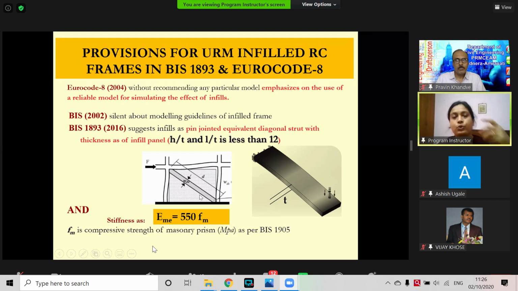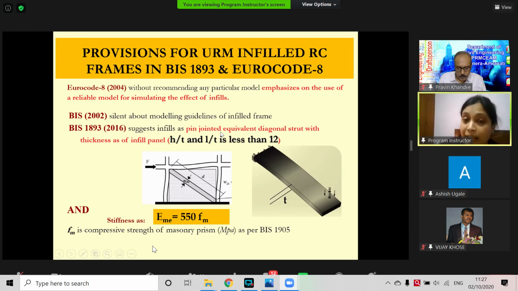As I showed in the beginning how infill acts, when there is lateral force, the deflection of the frame elements is different, and the frame elements are actually trying to push, and as a result the infill is applying force, and it is actually acting as a diagonal strut, which can take only axial force.